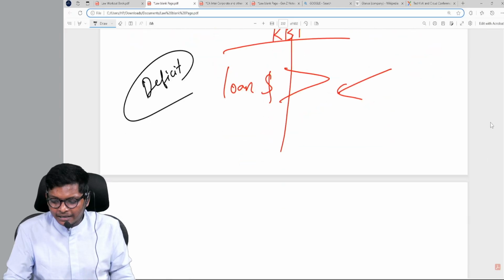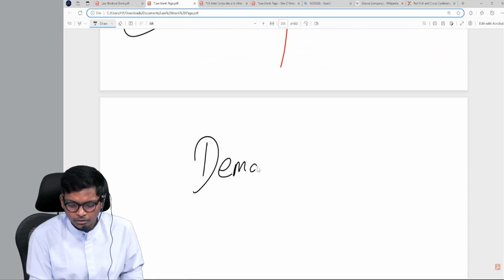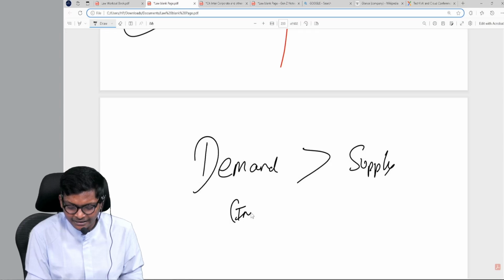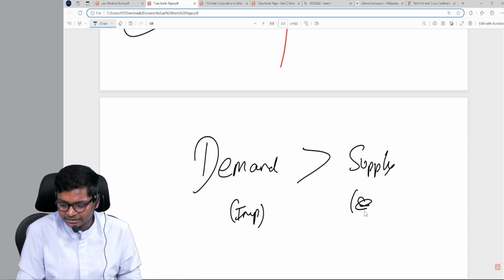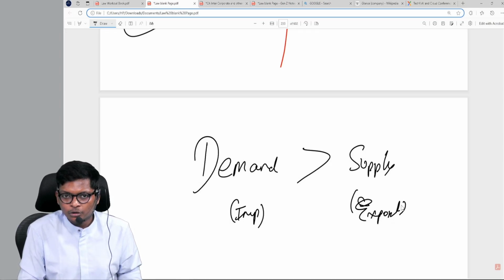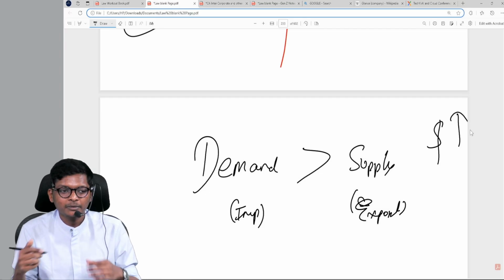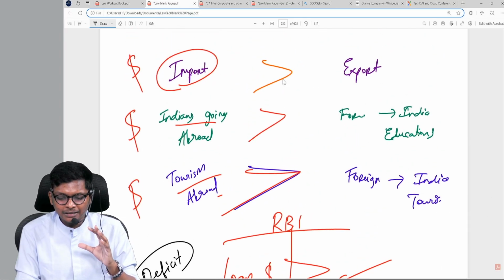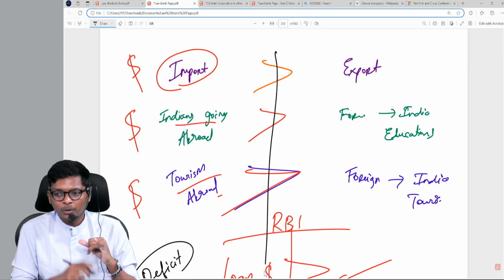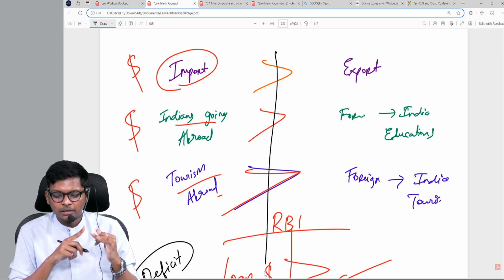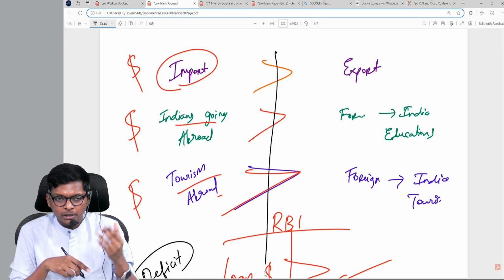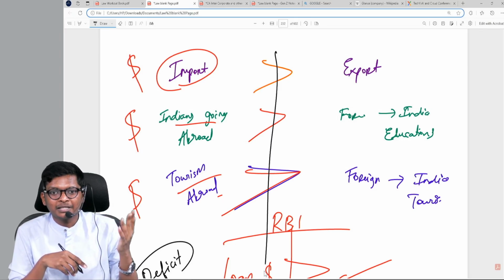That means the demand for dollars is more than supply, because demand here is import, supply is export. Then don't ask why the dollar price is going up. Dollar price will keep going up until this reverses, where we export more, where for education people come here and for tourism people come here more than us going there.